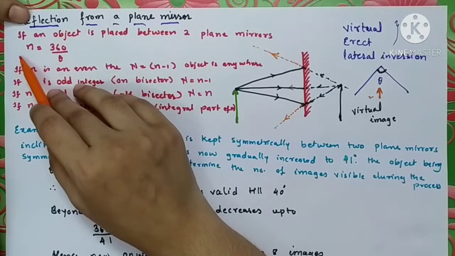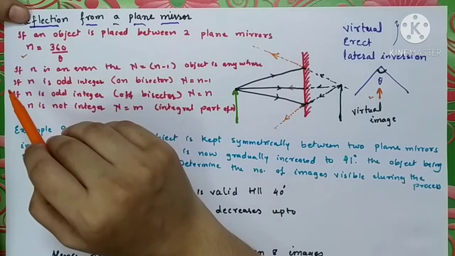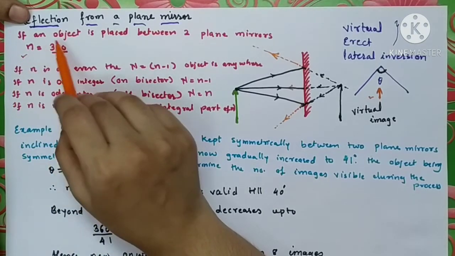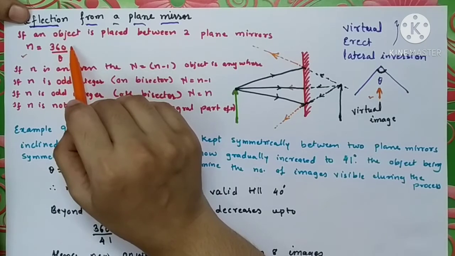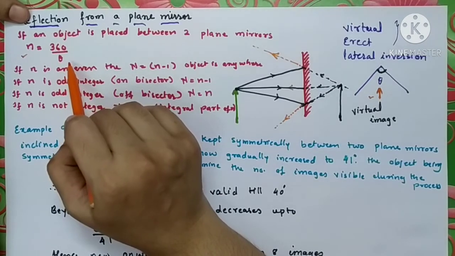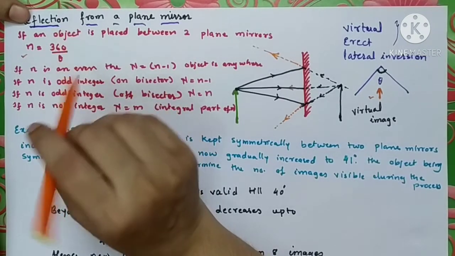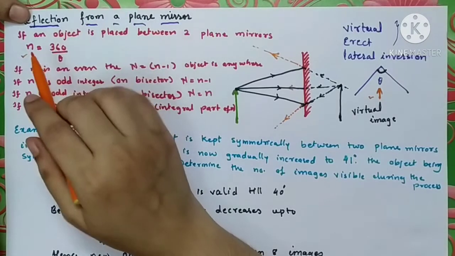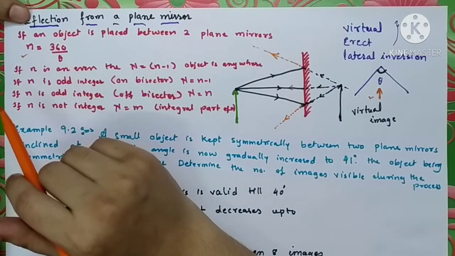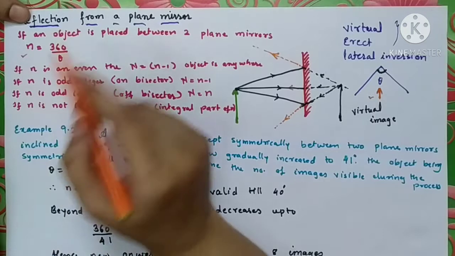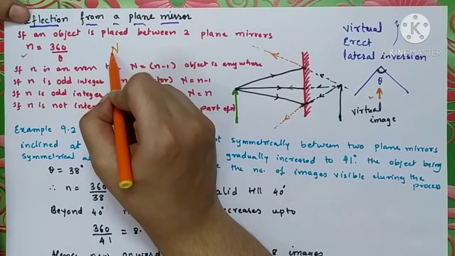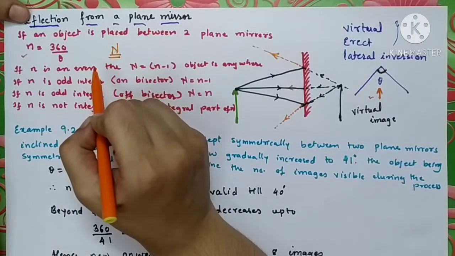So we will first find out this fraction. Obviously we are going to get one number, and let that number be denoted as small n. Then let capital N be the number of images formed by the plane mirrors.